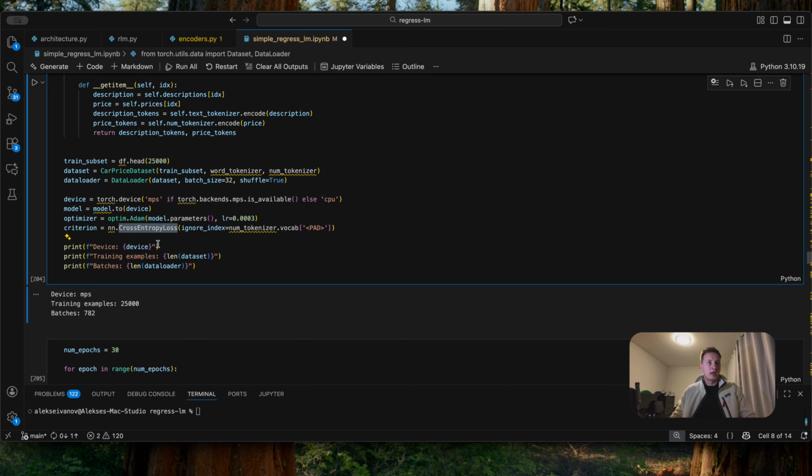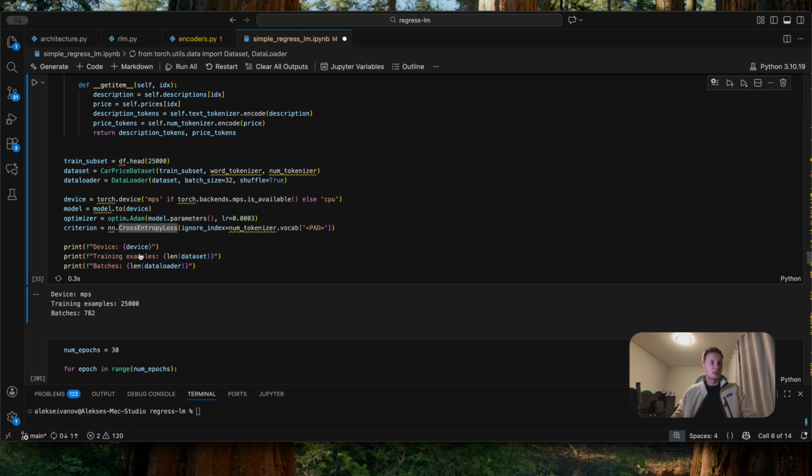And then for the criterion, we're going to use the cross entropy loss. You might ask, why are we using cross entropy loss for regression? But remember, we are not directly predicting the number, we are predicting a sequence of tokens. So each position in the sequence is a classification problem: which of the 16 tokens should come next.